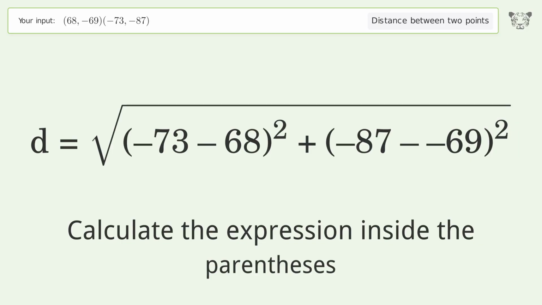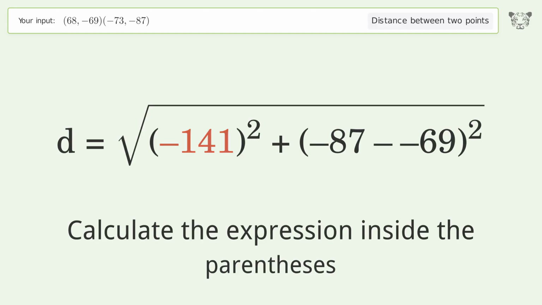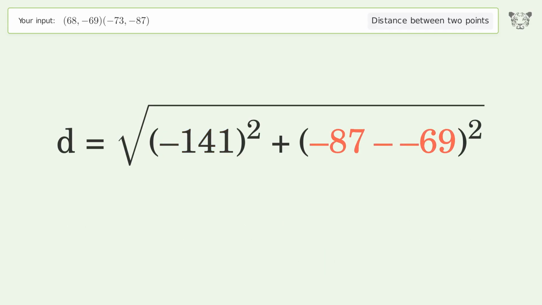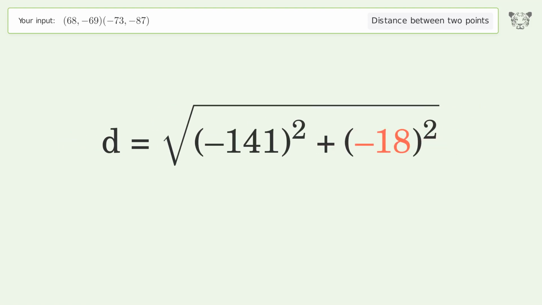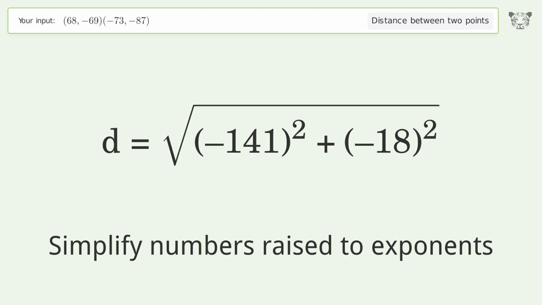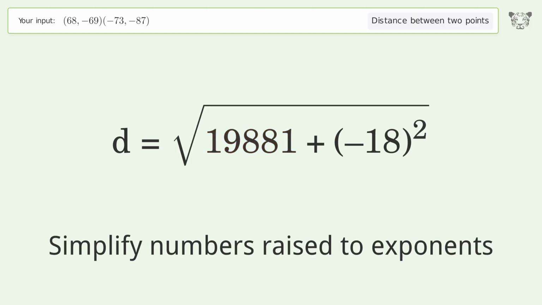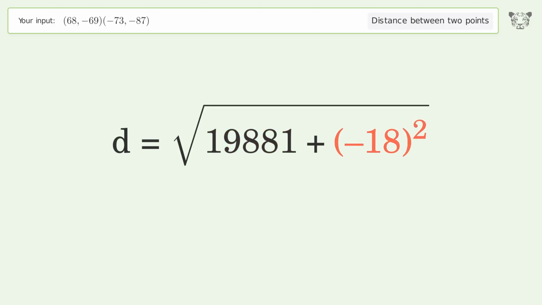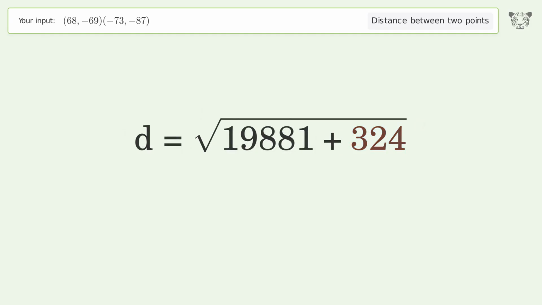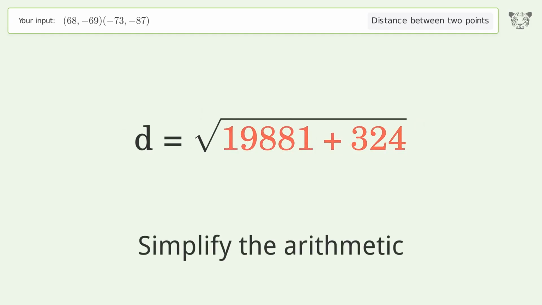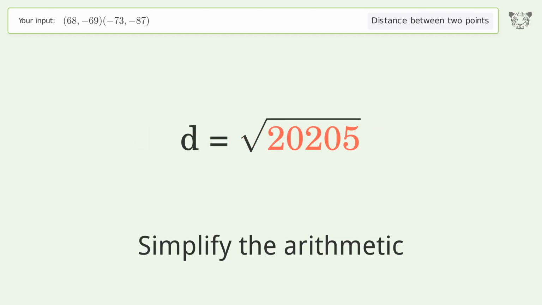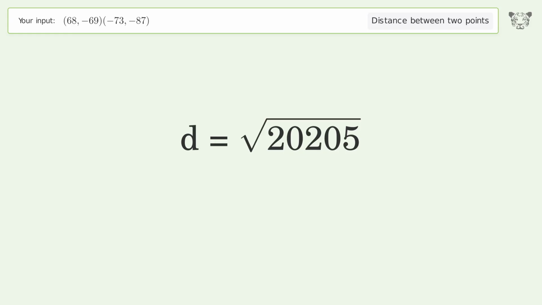Calculate the expression inside the parentheses. Simplify numbers raised to exponents. Simplify the arithmetic. And so the distance between the 2 points is the square root of 20,205 or 142.144.